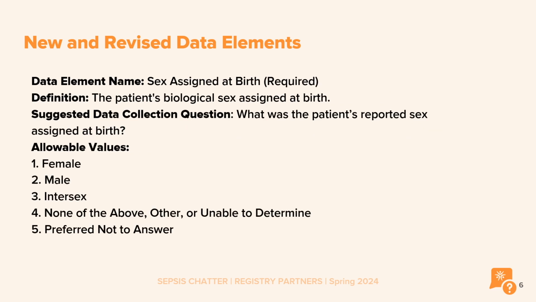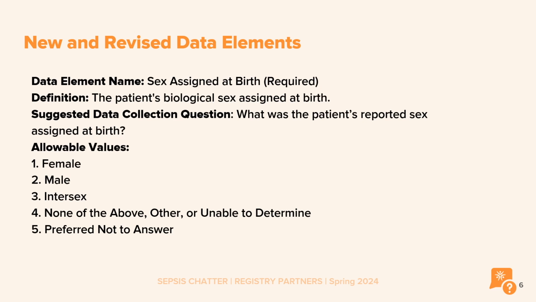The new data element, sex assigned at birth, is the only required data element of the 3 that we will be discussing today. So the definition for this is the patient's biological sex assigned at birth. The suggested data collection question is, what was the patient's reported sex assigned at birth? The allowable values are female, male, intersex, none of the above, other or unable to be determined, or preferred not to answer. I'd say when answering this data element, think biology. That's the best advice I can give you.